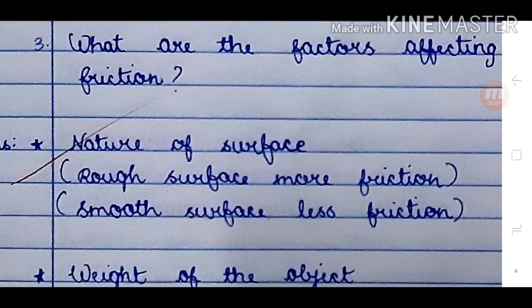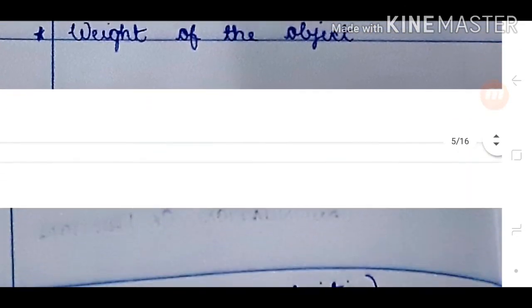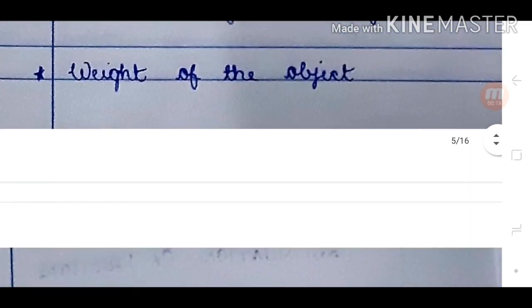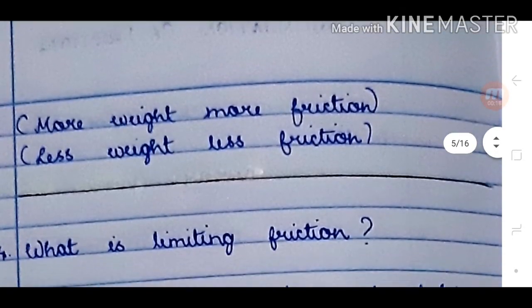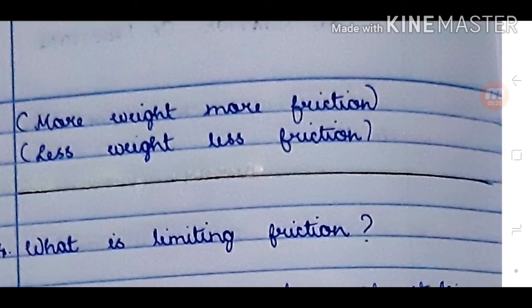Third question: what are the factors affecting friction? Answer: nature of surface. Rough surface, more friction. Smooth surface, less friction. Weight of the object. More weight, more friction. Less weight, less friction.